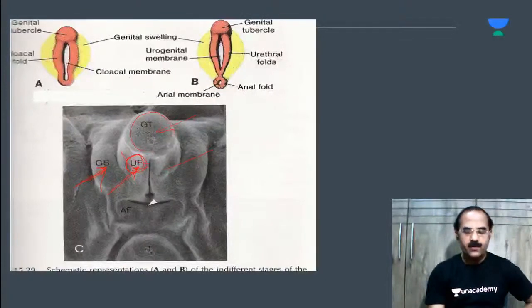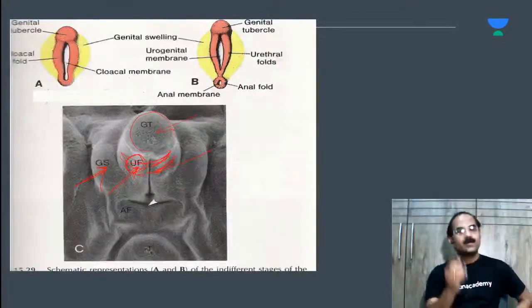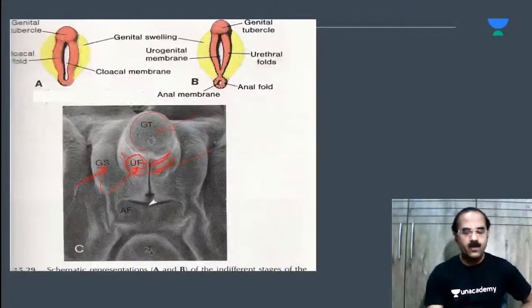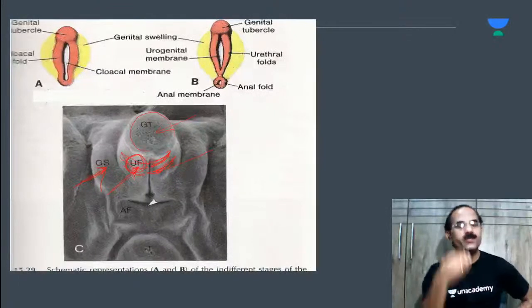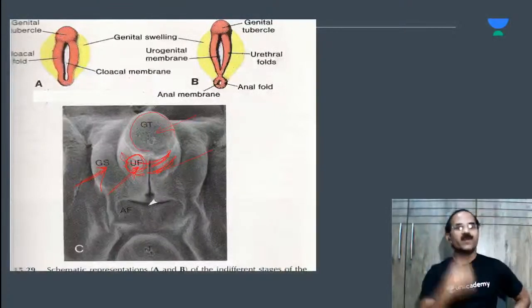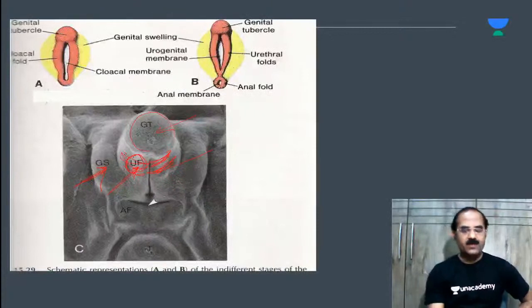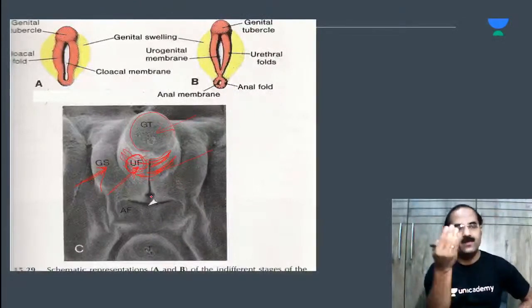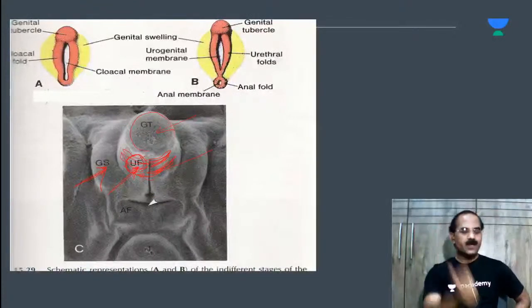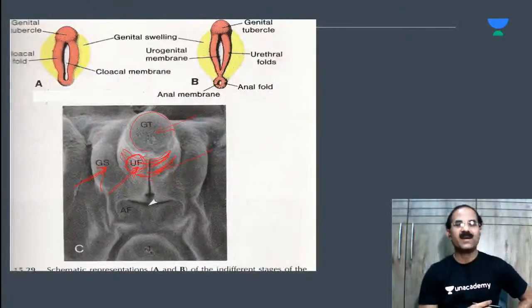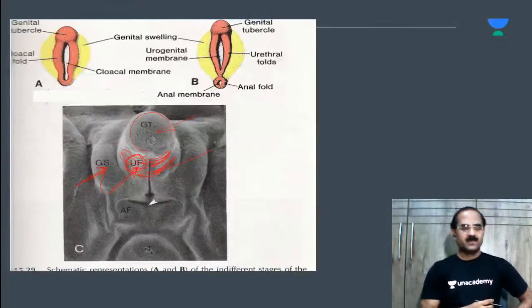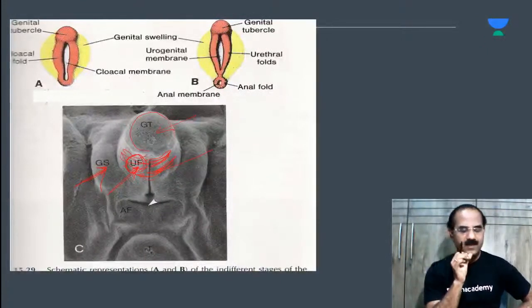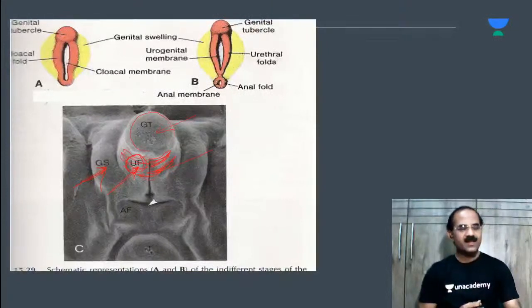And if these urethral folds do not fuse properly, there will be an opening, the urethral opening, on the ventral aspect of the penis. If the urethral folds do not close properly, the urethra will open on the ventral aspect of the penis, and this is what we call, answer this. The urethra opening on the ventral aspect, that is known as, yes, answer.